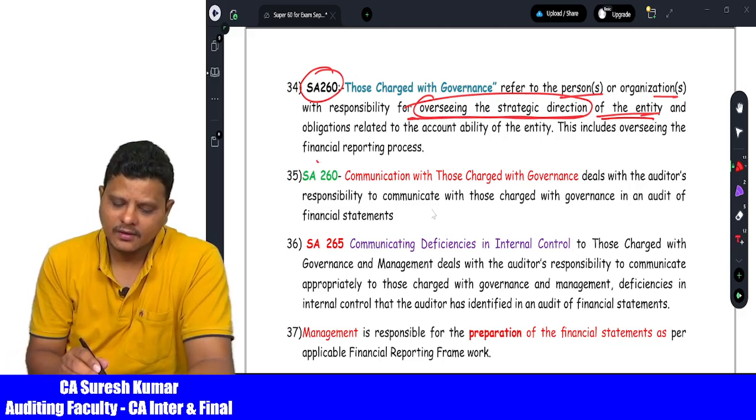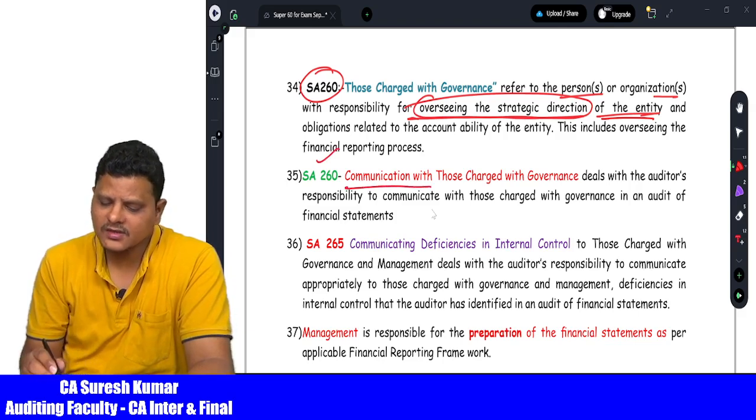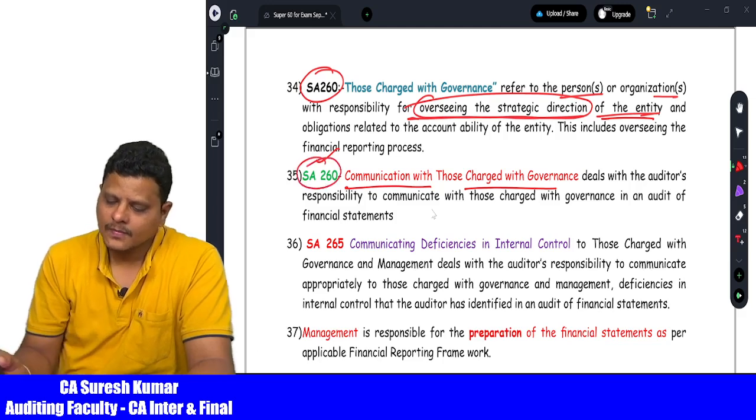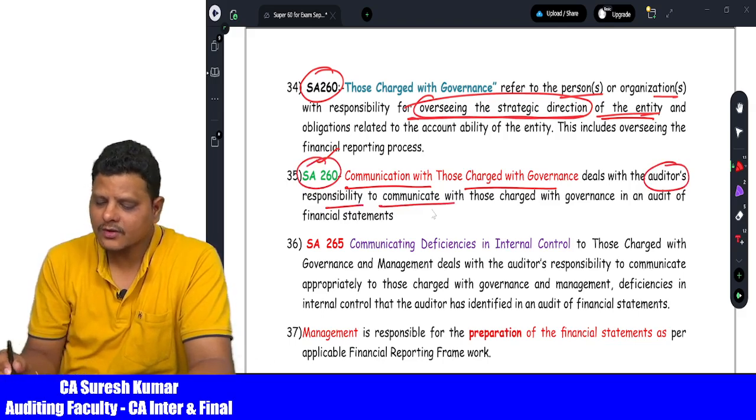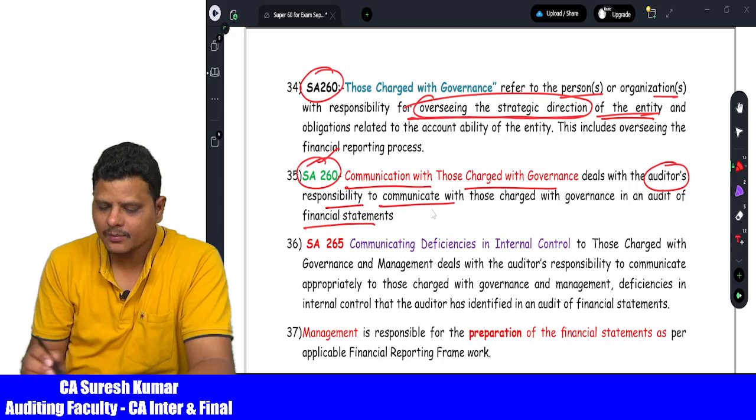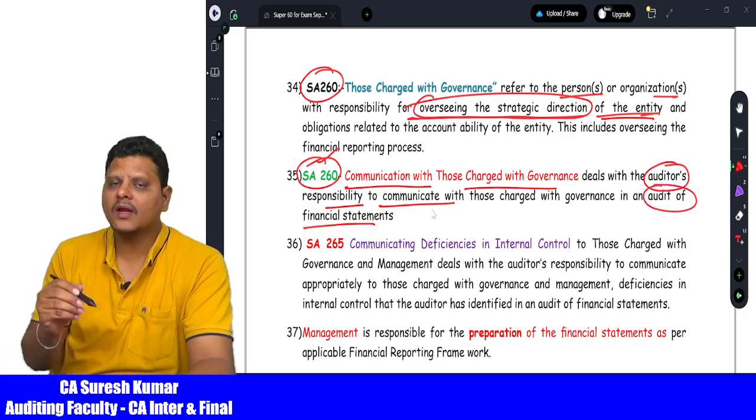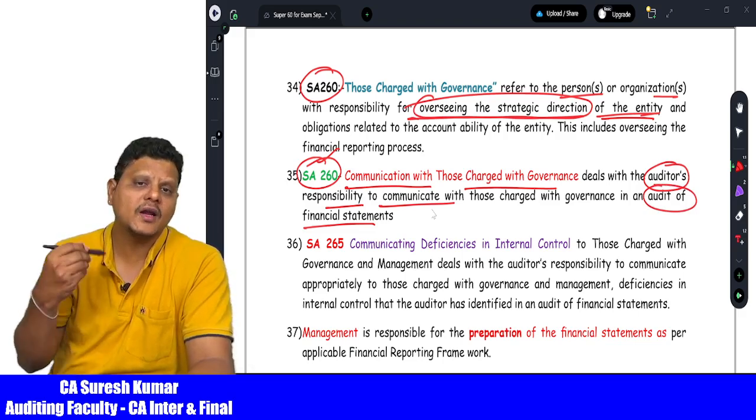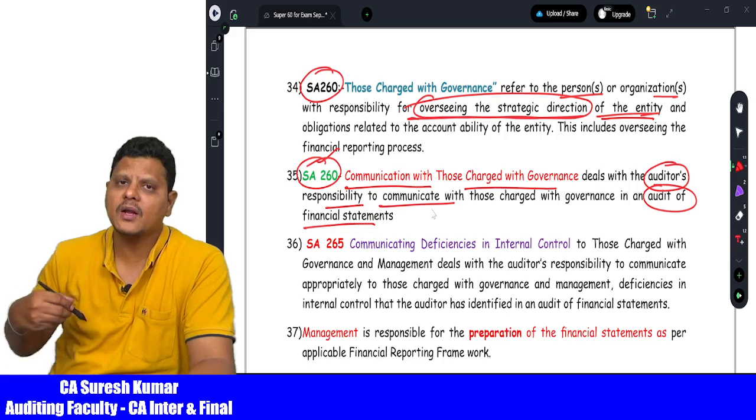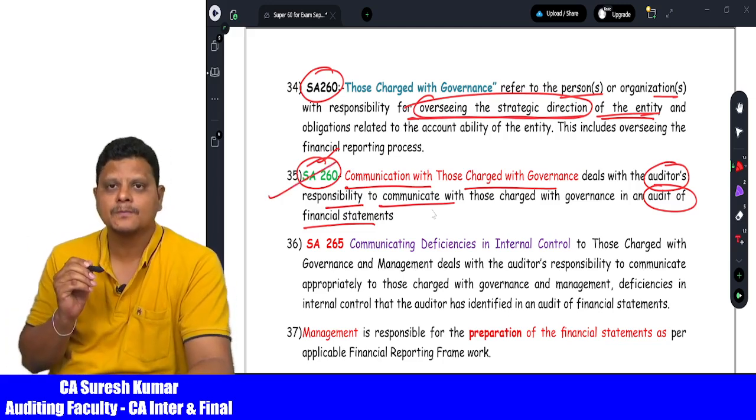And communication with the TCWG is dealt with in standard 260, which talks about the auditor's responsibility to communicate with the TCWG in an audit of financial statements. Please remember, when I am doing the audit of financial statements, if the auditor wishes to communicate anything to the management, they have to communicate by standard number 260.